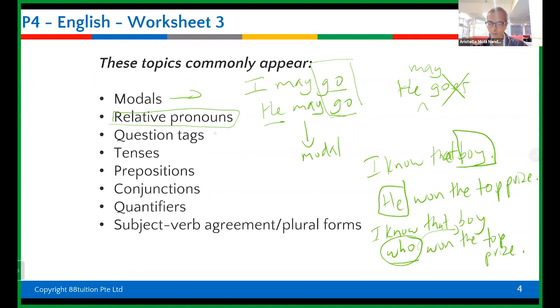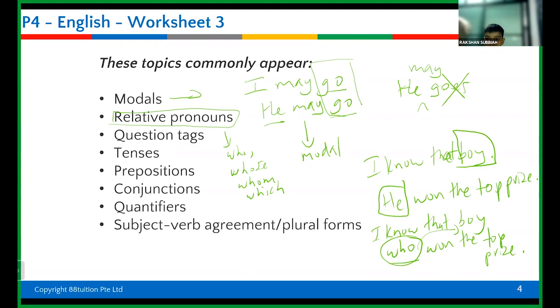Some of the relative pronouns are who, whose, whom, which. Understand? Yes. Okay, so these are some of the topics in grammar.